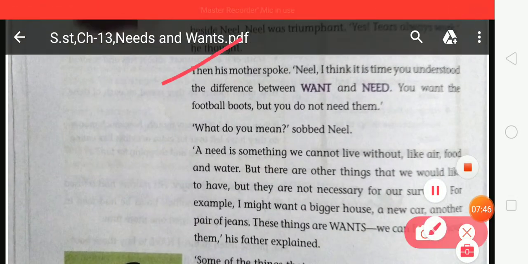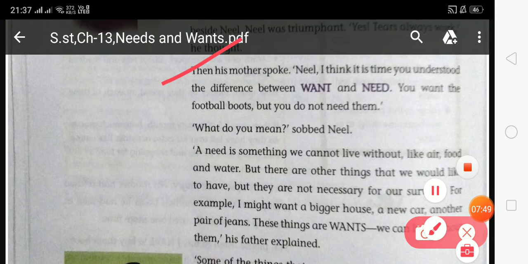Then his mother spoke, Neil, I think it is time you understand the difference between want and need. You want football boots, but you do not need them. Then her mother said, Neil, it is time that you understand the difference between need and want. You want the football boots, but you do not need them. Want means you have a desire to possess a new pair of boots, but you do not need them.